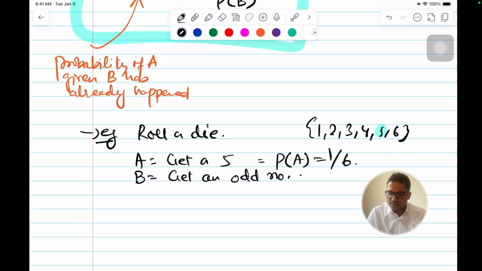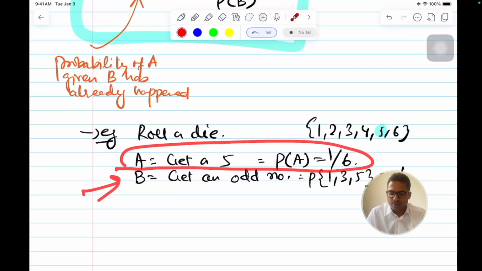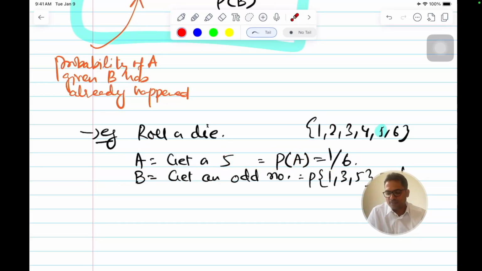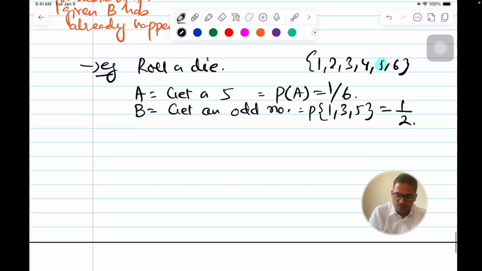So the probability of getting either 1, 3 or 5 will be half. After revealing this new information, will the probability of getting 5 change? Yes, it will change.